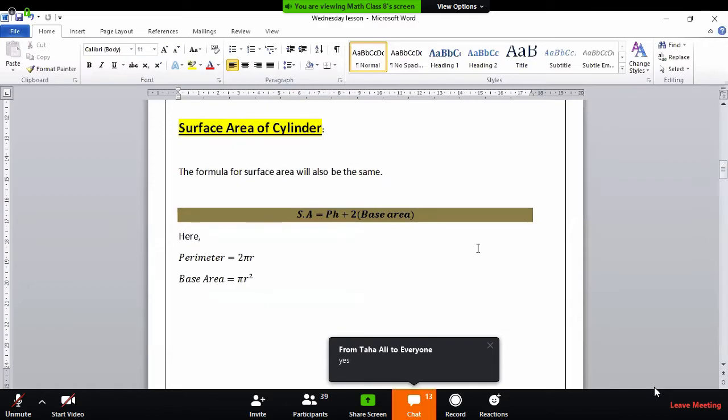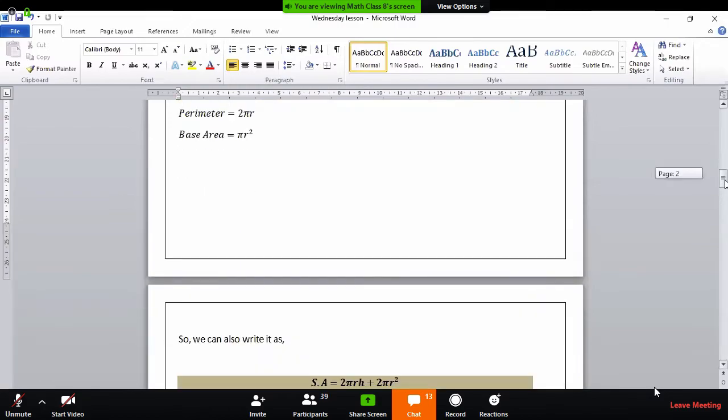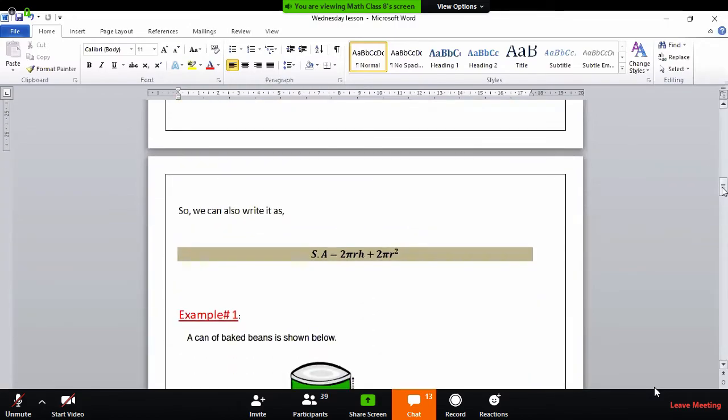Now what I want to tell you is that actually over here I have written almost the same formula that we use for the prism, for the surface area. Perimeter into height plus 2 times base area. Actually, you can also calculate the surface area using this formula. It gives a clear picture: the surface area of a cylinder can be calculated using the formula 2 pi r h plus 2 pi r squared.